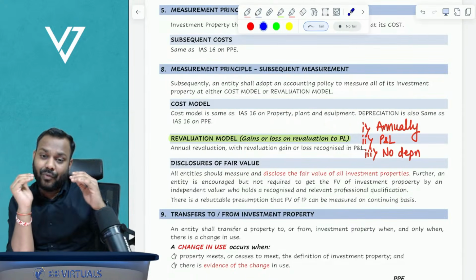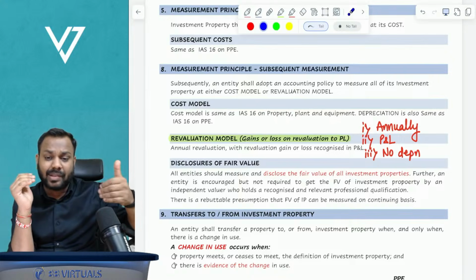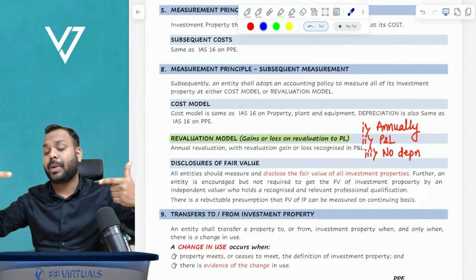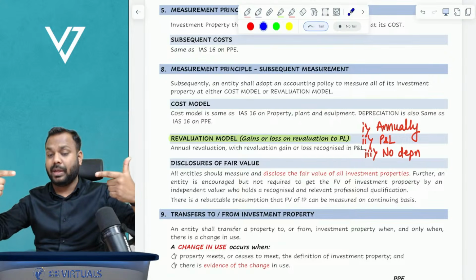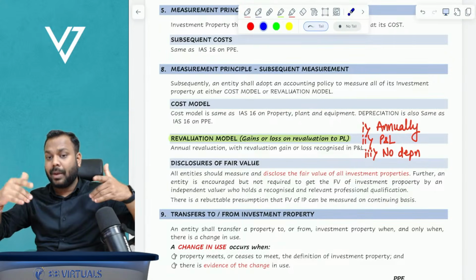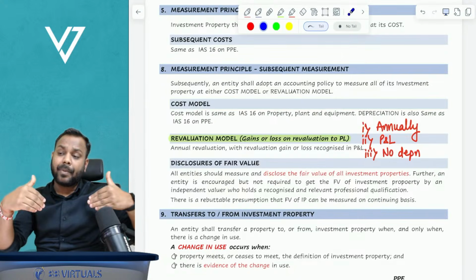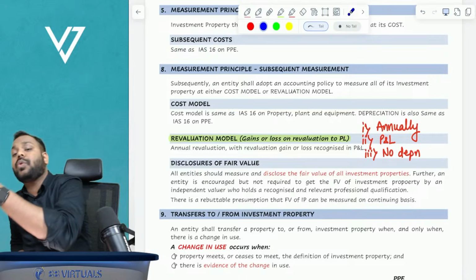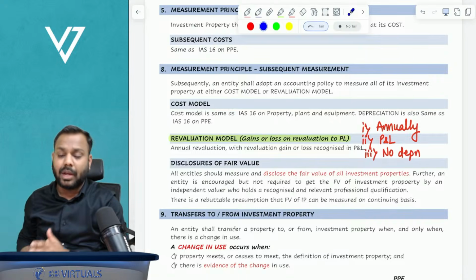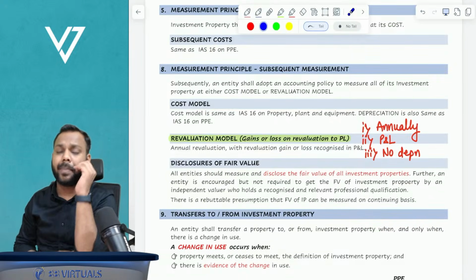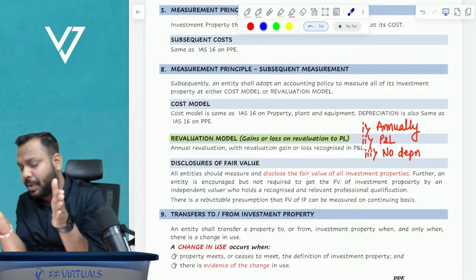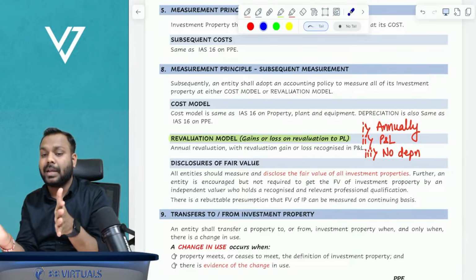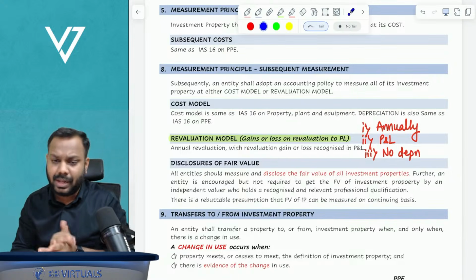So what happens? When it was used for admin purpose, it was property, plant, equipment. But when I give it on rental to others, it will become investment property. Same property, but the use changes from property, plant, equipment to investment property. It can be property, plant, equipment to investment property, or vice versa, that is investment property to property, plant, equipment.